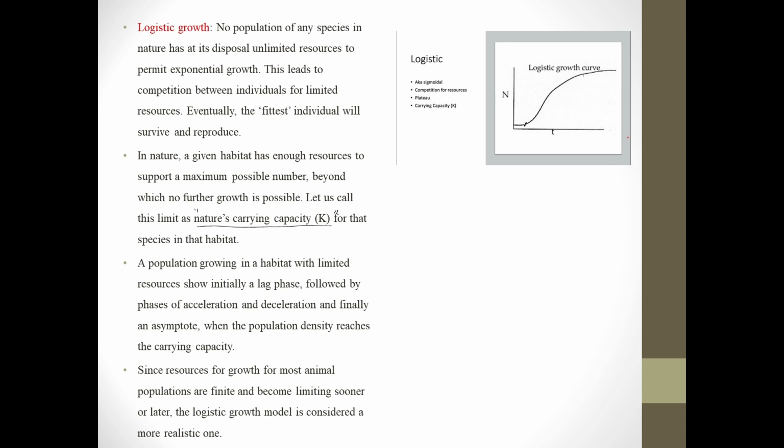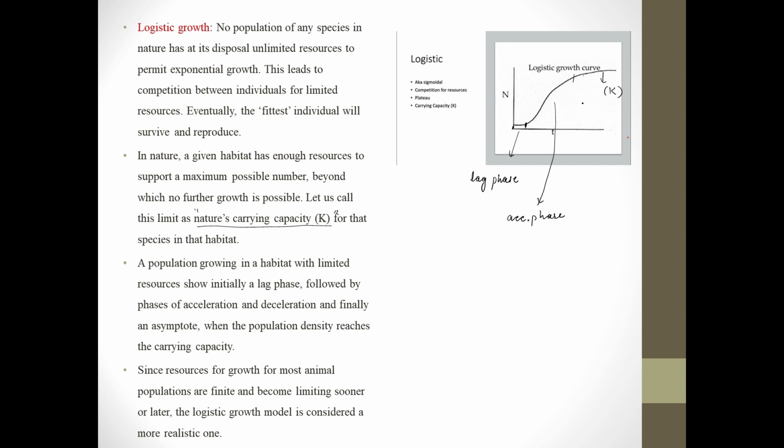Initially here we have a lag phase, and up to here we can see an accelerated phase, and here it is stable due to nature's carrying capacity. Since resources for growth for most animal populations are finite and become limited sooner or later, the logistic growth model is considered a more realistic one.